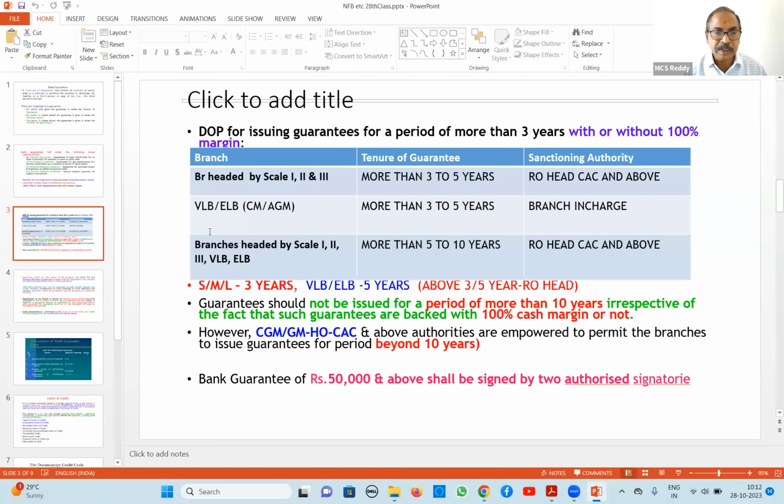Again, there also, GM, HO, CAC and above authorities are empowered to permit. And another guideline: bank guarantees of 50,000 and above shall be signed by 2 authorized signatories.